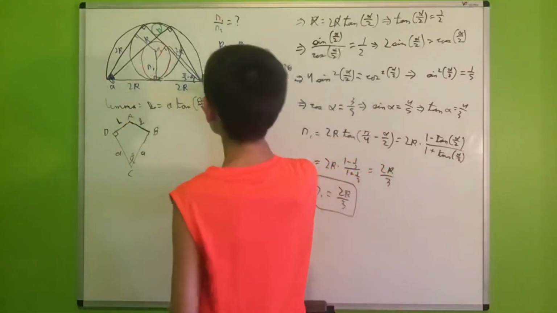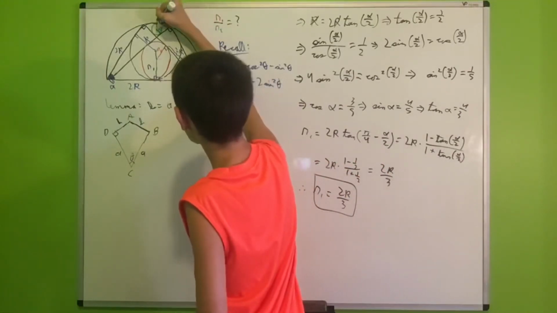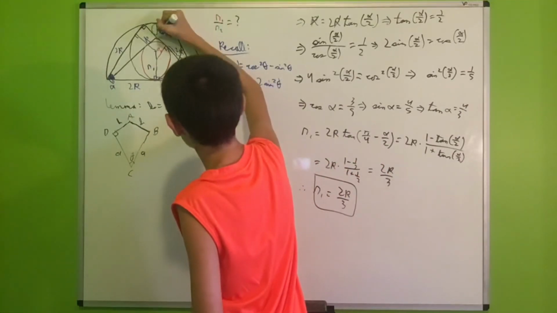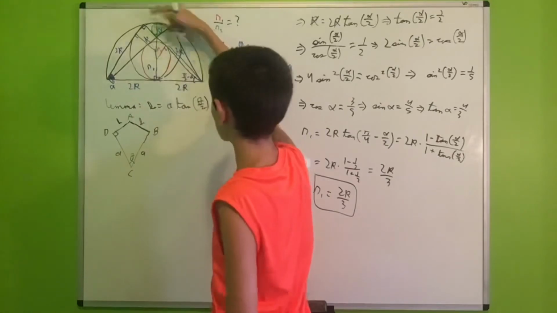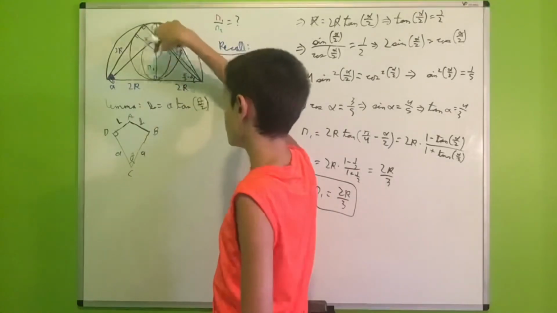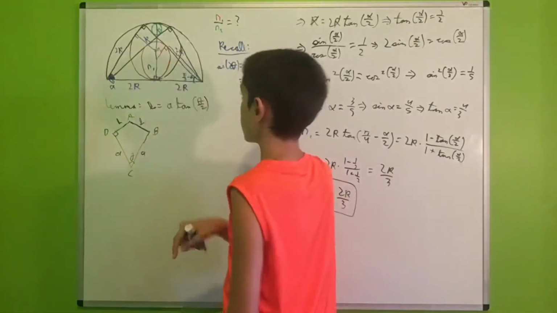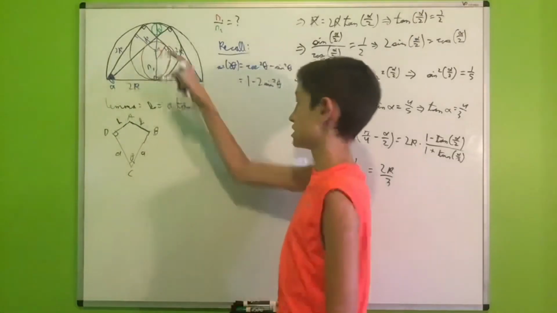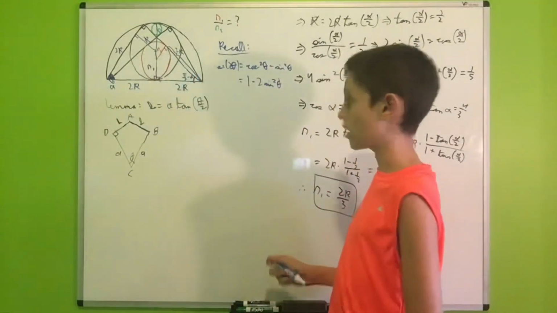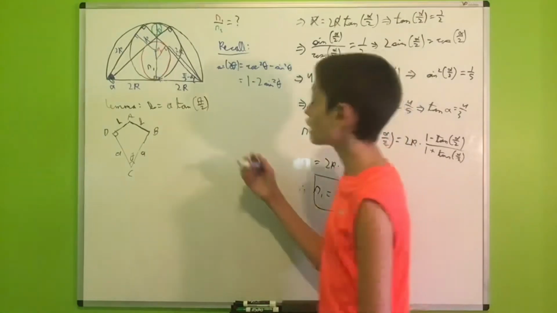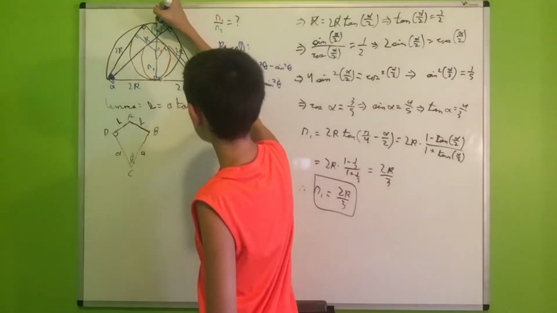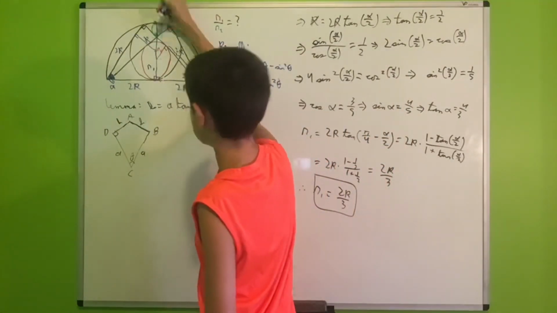And to do that, I would like to draw this whole entire radius. It will go through the center of R2, this point of intersection, the center of our black circle, and the center of our circle with radius R1. And now, I would like to find this length right here.